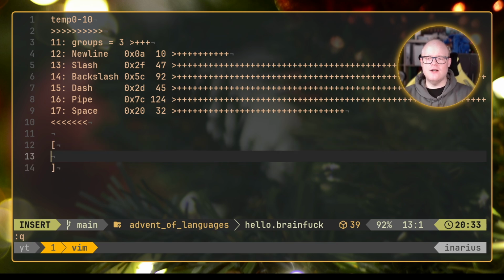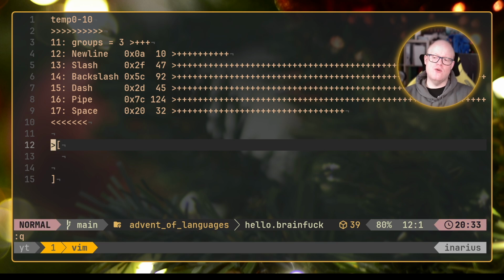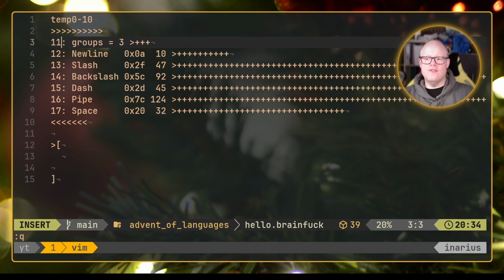So let's start with one of our conditional thingies here. As we want to actually operate on this groups value, first of all, we go to index 11, because we are at index 10 here. We go to index 11 to check, as we have learned, that this is not 0, because if we have 0 groups, we have nothing to do here. So now we are actually in this group cell, and now we can do this loop.